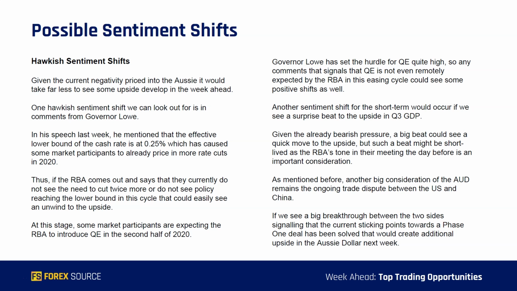Another sentiment shift for the short term would occur if we see a surprise beat to the upside in the Q3 GDP number. Given the already bearish pressure, a beat could see a quick move to the upside, but such a beat might be short-lived, as the RBA's tone in their meeting the day before is very important for us to consider. As mentioned before, another big consideration for the Aussie remains the ongoing trade dispute between the US and China. If we see a big breakthrough between the two sides, signaling that the current sticking points towards a phase 1 deal have been solved, that would create additional upside in the Aussie dollar next week.